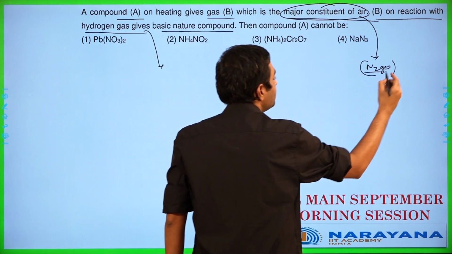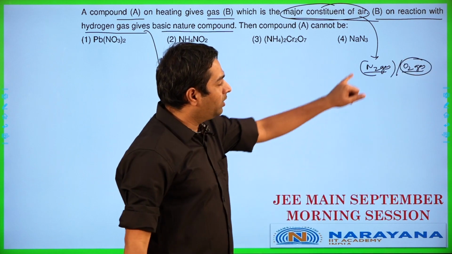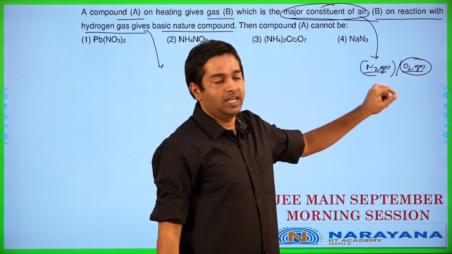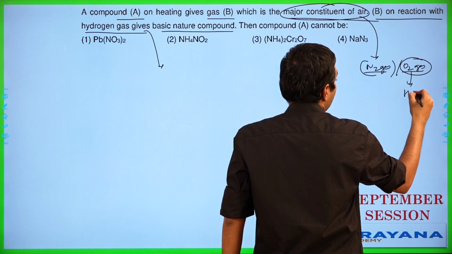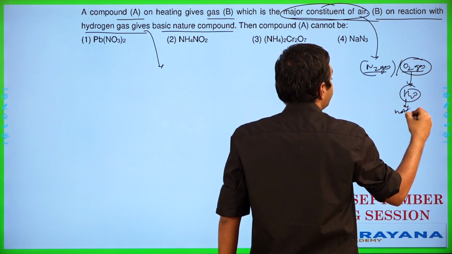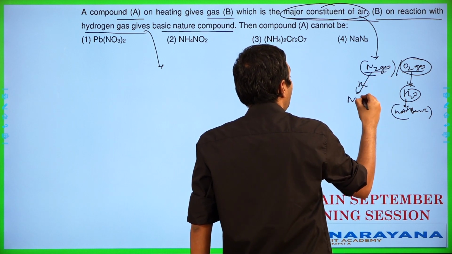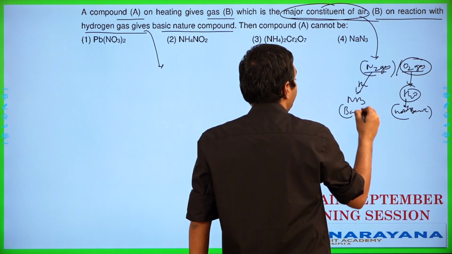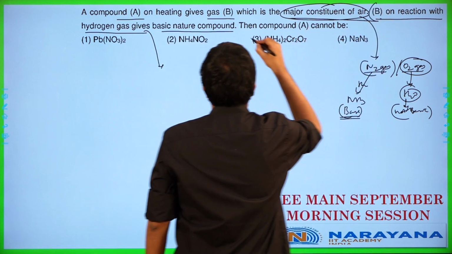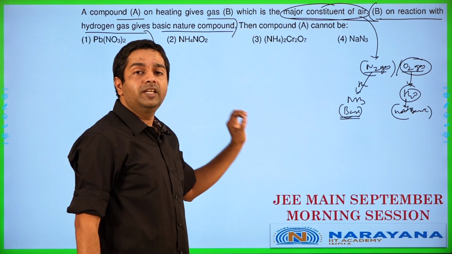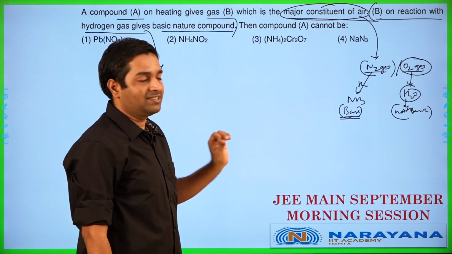Why are they specifically mentioning this? Because technically, if you look at it as the major constituent of air, you can consider it as either nitrogen or oxygen gas. If you take it as oxygen gas, what does oxygen give with hydrogen? It will give you water. Water is not basic. Whereas nitrogen with hydrogen gas will give you ammonia, which is a base. So the second statement is given to make sure the student understands that they are talking about nitrogen gas in this particular case.